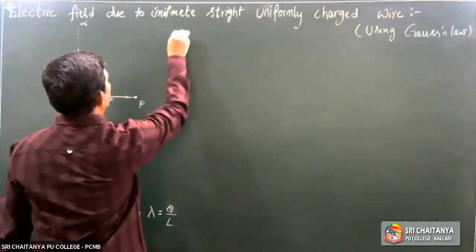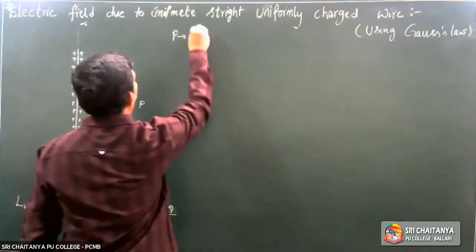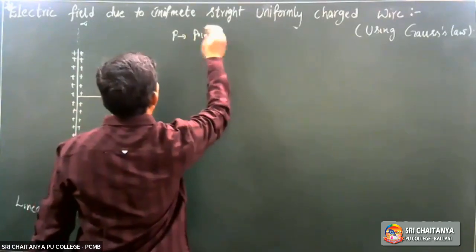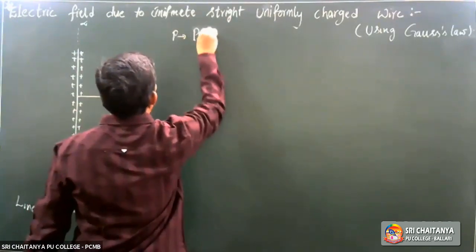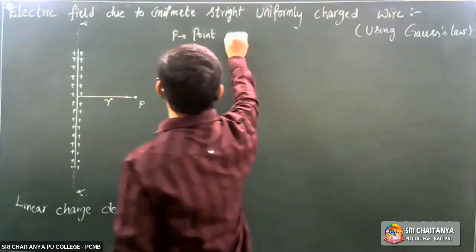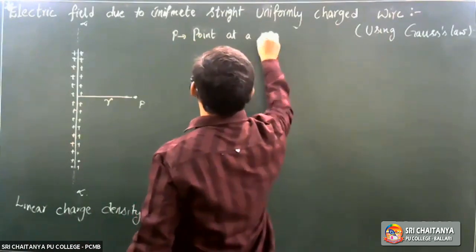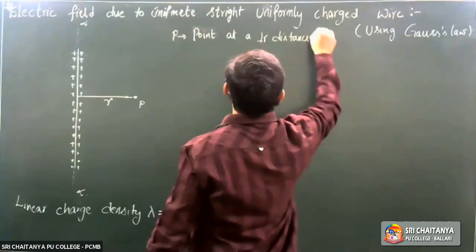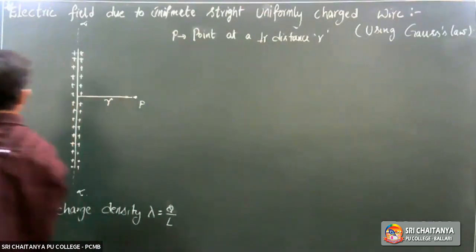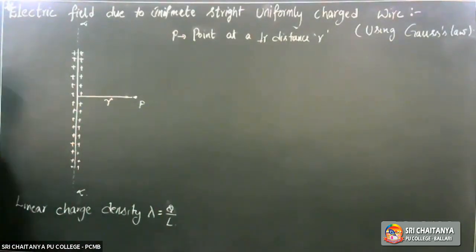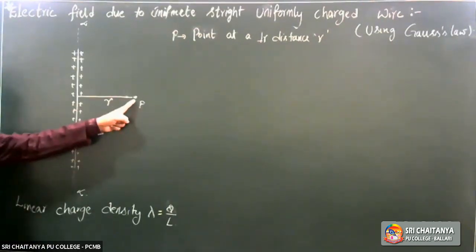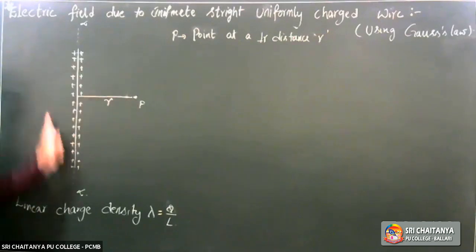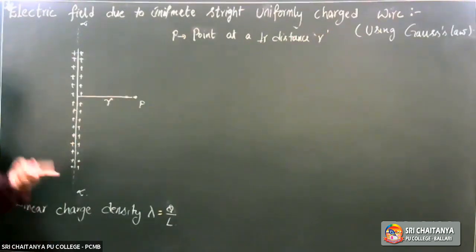Let P be a point at a perpendicular distance R from the wire. Our aim is to find out what is the electric field at this point due to this charged wire using Gauss law.